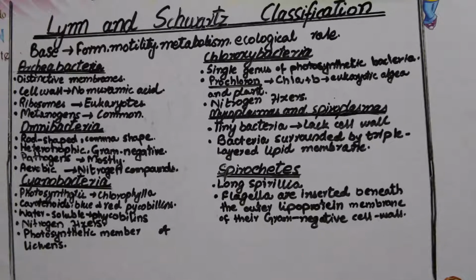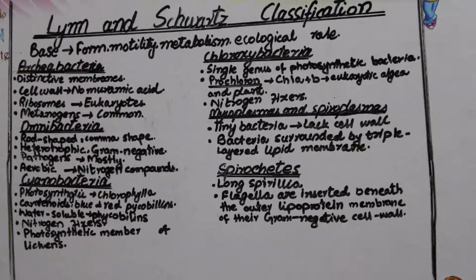The third one is the cyanobacteria. As you know, we have discussed cyanobacteria a lot. They are those bacteria which are blue-green, having blue-green phycobilins. They are photosynthetic, so of course they have chlorophyll A. The phycobilins which they have are water soluble, and they are nitrogen fixers.